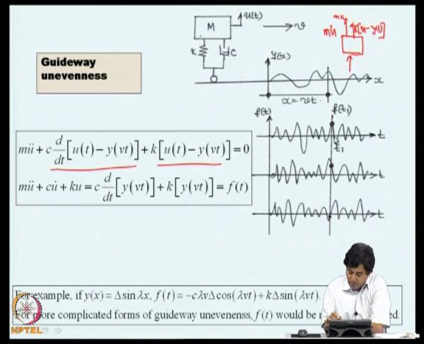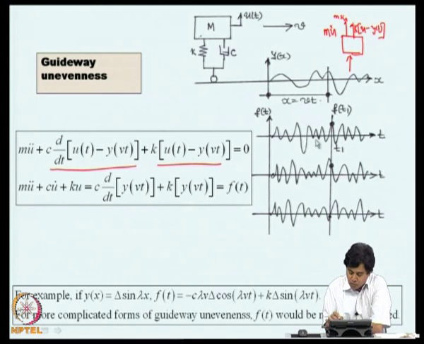At t equal to t1, the value of the force here will be this, in the second ride it will be this, third ride it will be this, and so on and so forth. So, this set of numbers can be viewed as outcome of a random experiment. Or in other words, at t equal to t1, f of t can be viewed as a random variable.